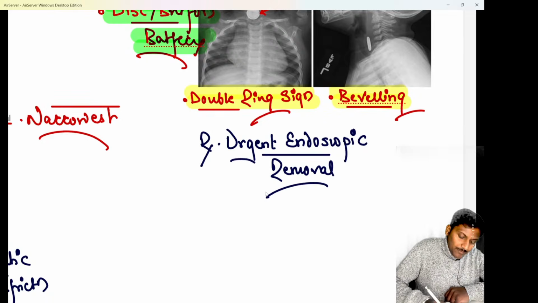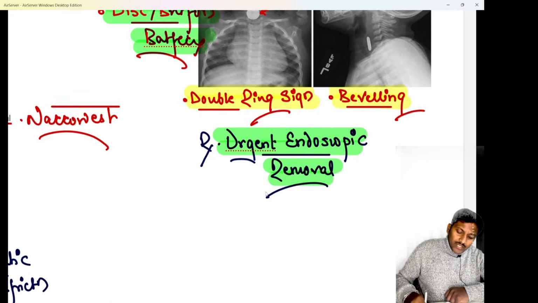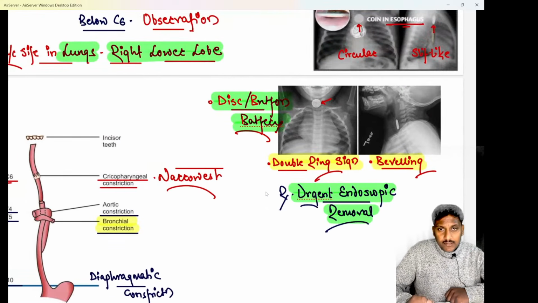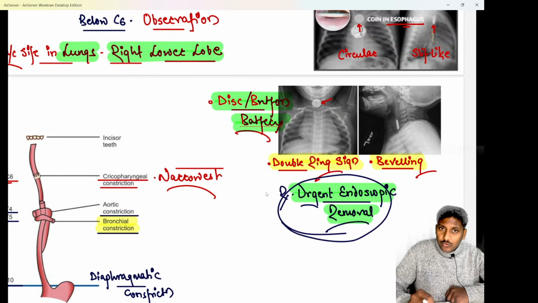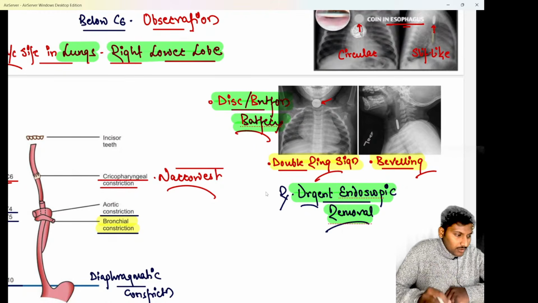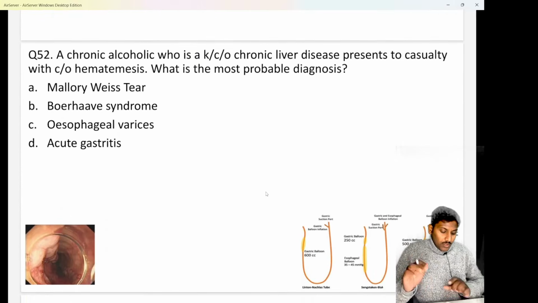Yes, it does not matter what is going to be the location of the foreign body, whether it is in the airway or the esophagus. In the esophagus, above C6, below C6, does not matter. With a disc battery, we know there will be a risk of perforation. That's the reason it's better to go for an urgent endoscopic removal. Hopefully clear. Next important is question number 52 now.